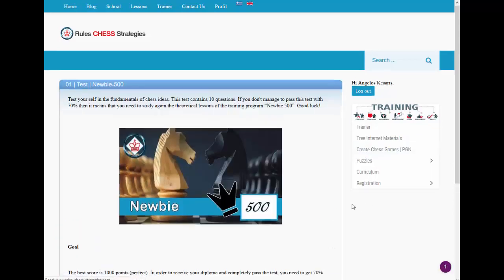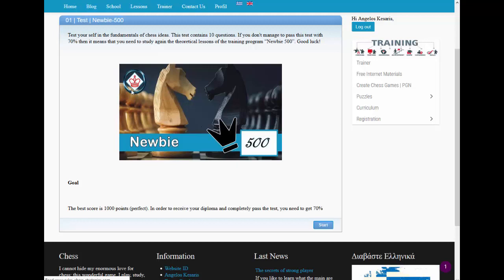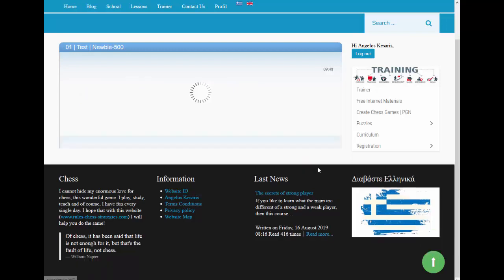many of them. I'll create more of them. And here you can see the first test. It has 10 questions, and you can click the start button and start answering the questions from here. For example, in how many different squares the bishop can move, and you can select here something and click next.